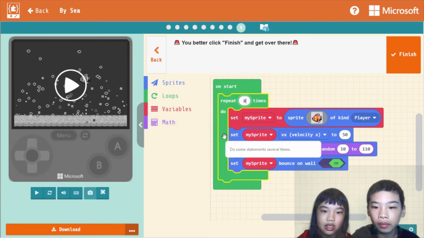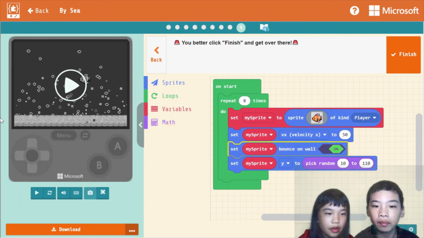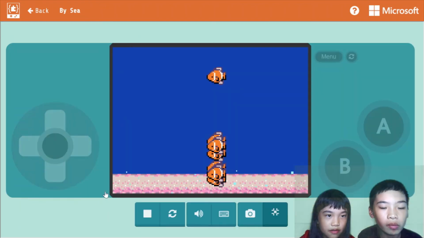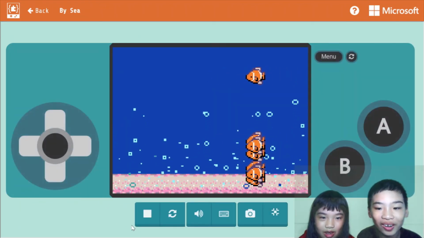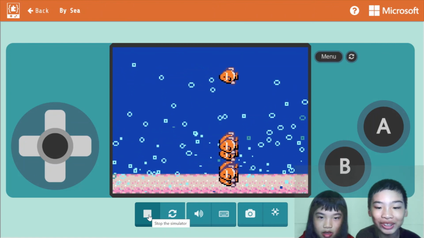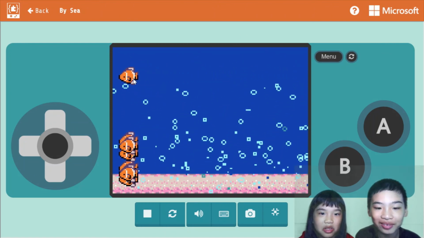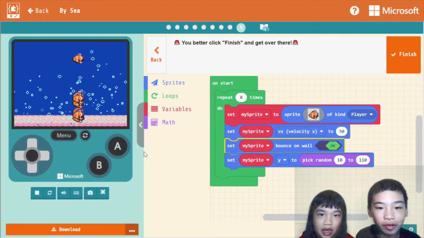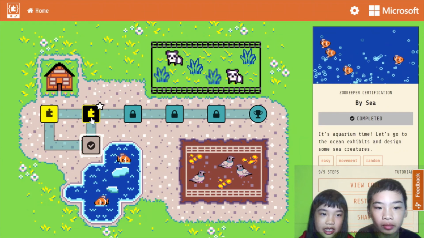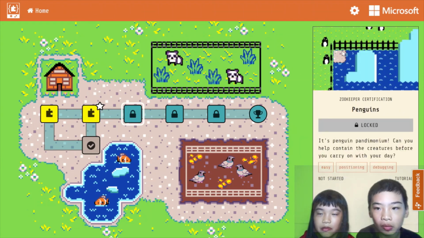Let's see what our code now does. It's going to make 8 fishies. Fishy, fishy, fishy. Now there are a lot of fishies. At the bottom, a bunch of fishies are packed together. This one is so lonely, it wants to swim alone. Let's run again, and now let's press finish. Next time, after we do by land, we're going to see what the penguins did.